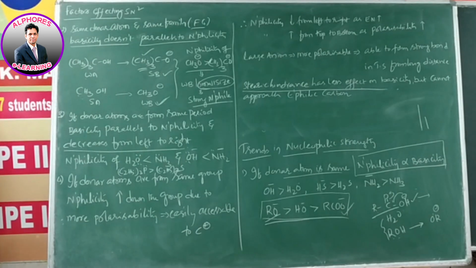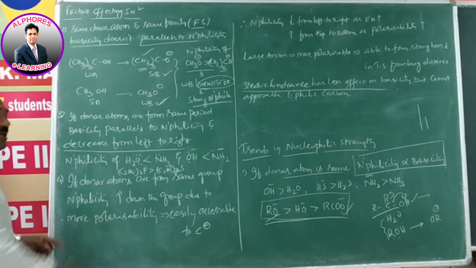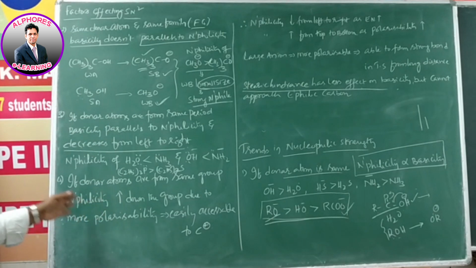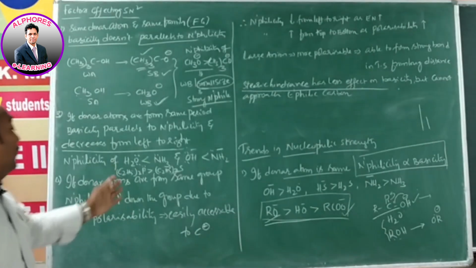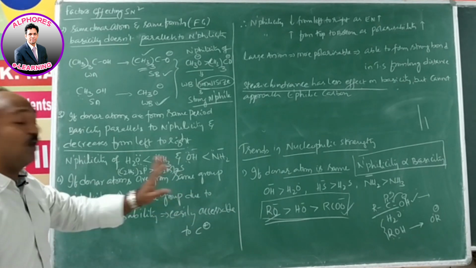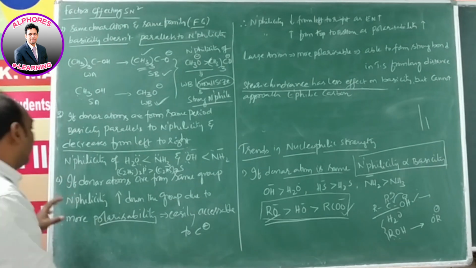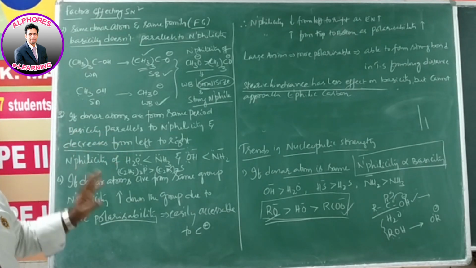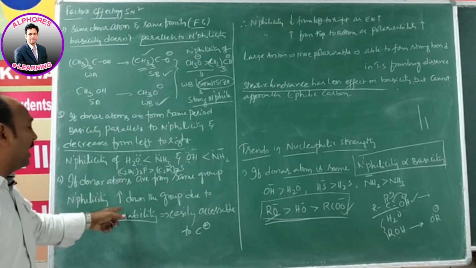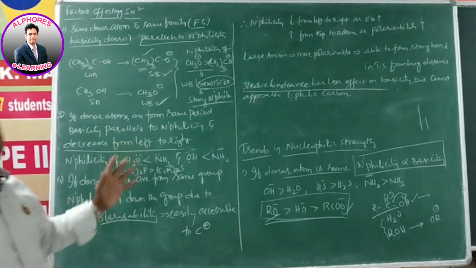Let's come to the fourth point. If donor atoms are from the same group, earlier we discussed the same period. Now we are discussing if donor atoms are from the same group, then nucleophilicity increases down the group due to more polarizability. We will discuss this word polarizability. So simply, if donor atoms are from the same group, then down the group what happens? Nucleophilicity increases. Why does nucleophilicity increase down the group?